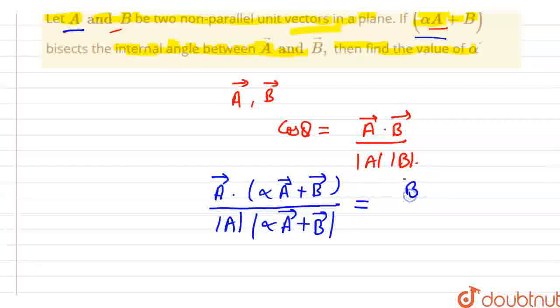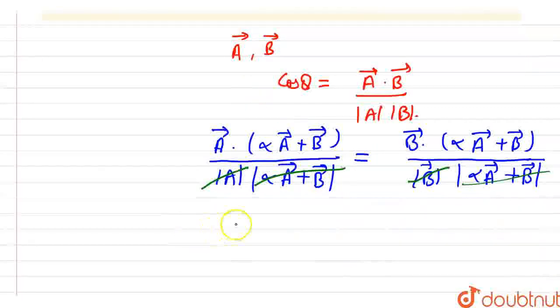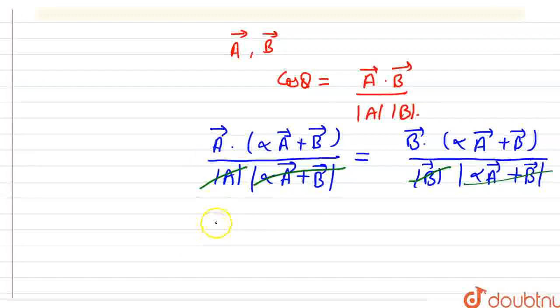We know that if an angle is bisected, both angles are equal. So we can write b vector dot alpha times a vector plus b vector, divided by magnitude of b vector and alpha a vector plus b vector. As you know, these two vectors are unit vectors, so the magnitude of a vector is 1 and the magnitude of b vector is 1, so they get cancelled out, and the common denominator also cancels. So you are left with only the numerators.